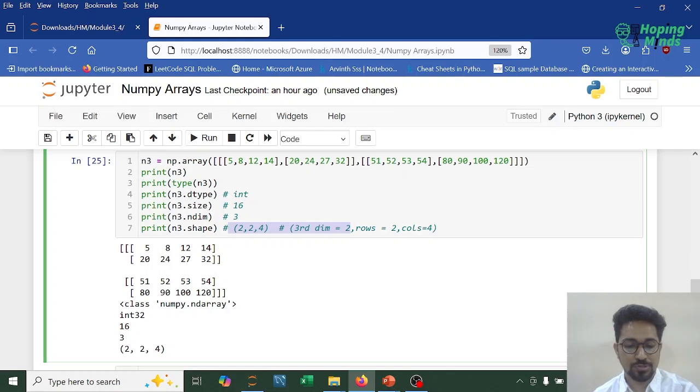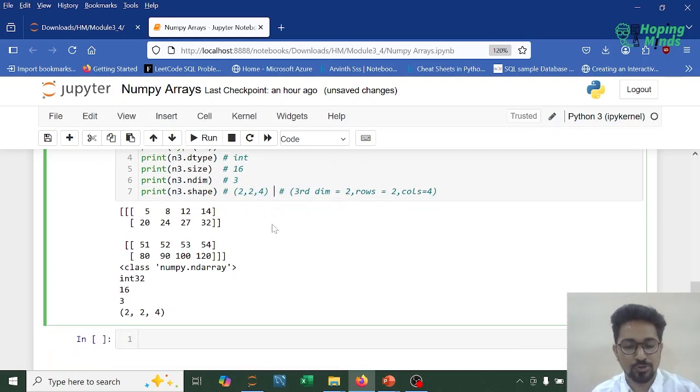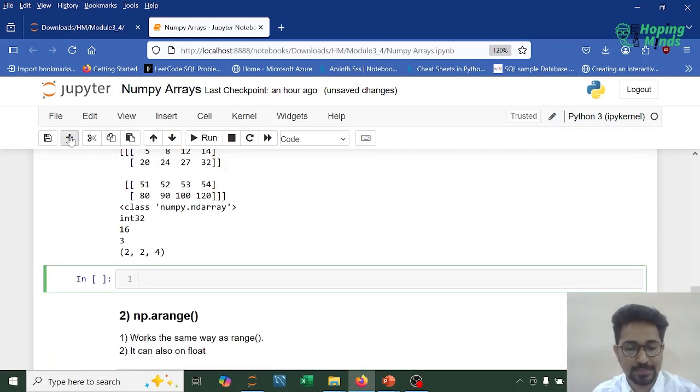So guys, if we observe next, we have a total of 16 elements. In this example, we have 16 elements. The ndim is 3, and the shape observed over here is 2, 2, 4. Now let's consider another example.